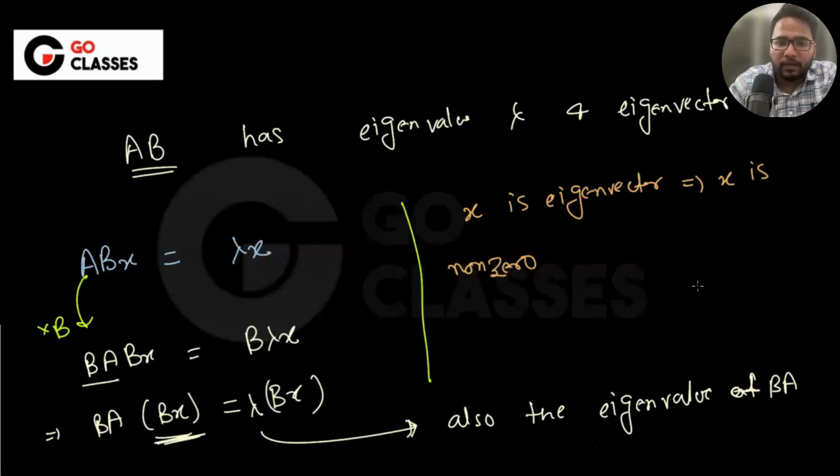Or maybe let's just do one thing. If x is non-zero, I want to prove that only non-zero eigenvalues are shared. Can anyone help me prove this? That only non-zero eigenvalues are shared. If lambda is zero, then we can't guarantee it is shared.